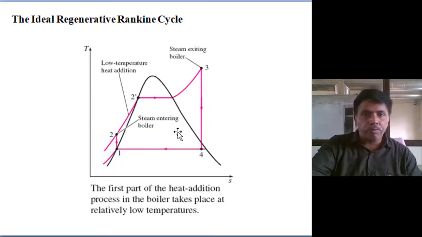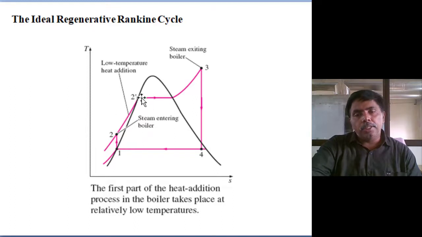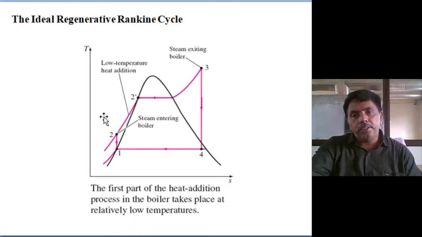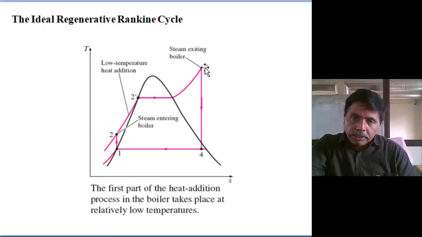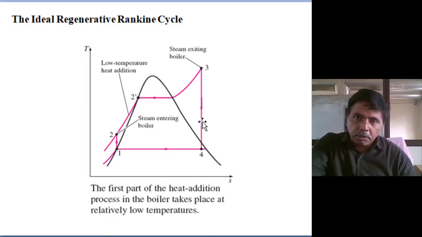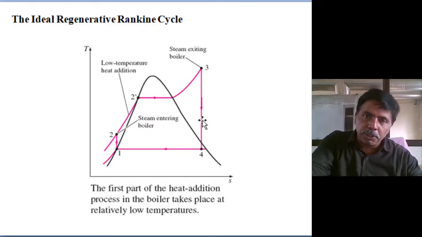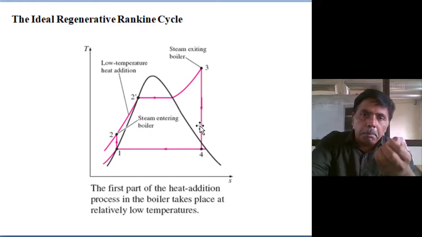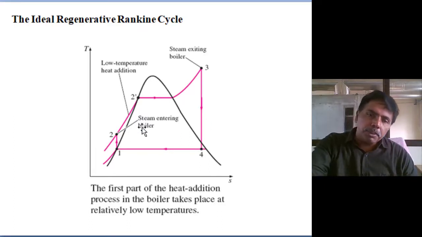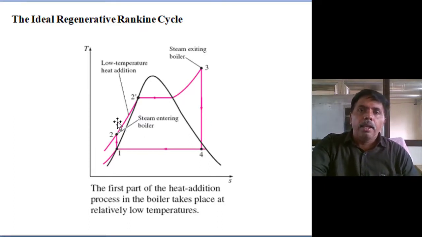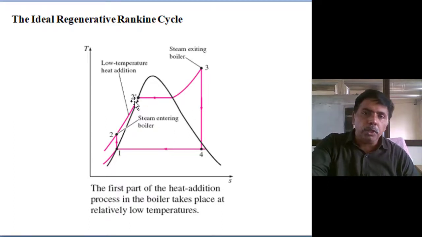According to the first law, how can we supply the heat? Not from external sources, just in the turbine. After expansion in 5 or 6 stages of the turbine out of 10, some mass of steam we are extracting. That mass of steam is added to the boiler feed water to raise the temperature from subcooled to the saturation temperature. By this extraction of the steam, there are two advantages.